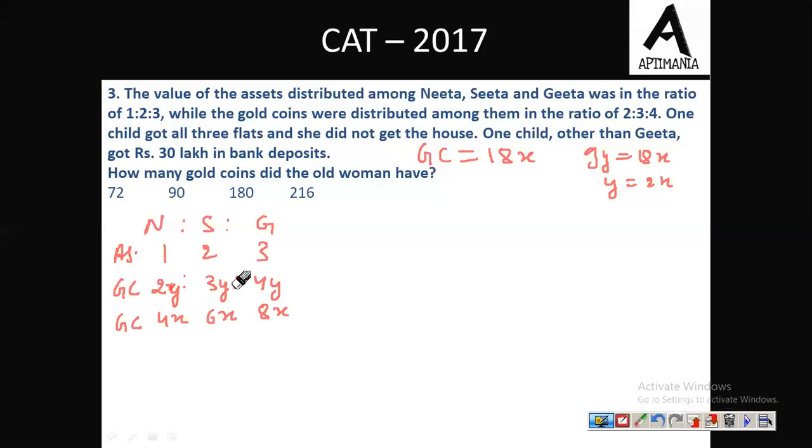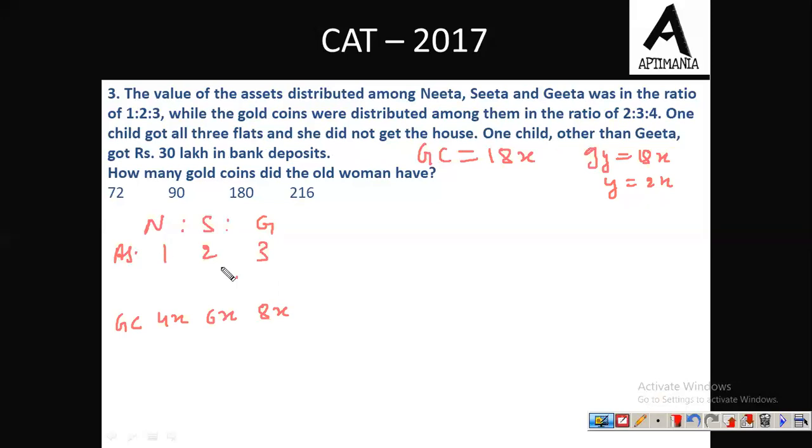So I am removing this now. This is the number of gold coins received by them respectively. Now further the information is, one child got all the 3 flats and she did not get any house. One child other than Geeta got rupees 30 lakh in form of bank deposit.